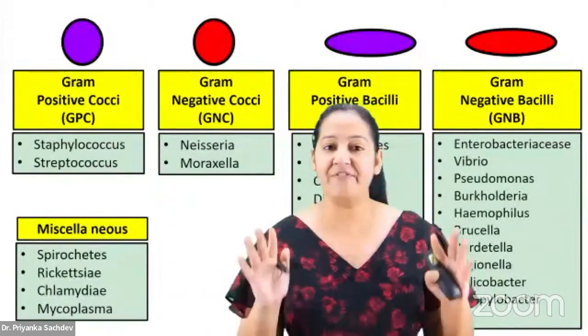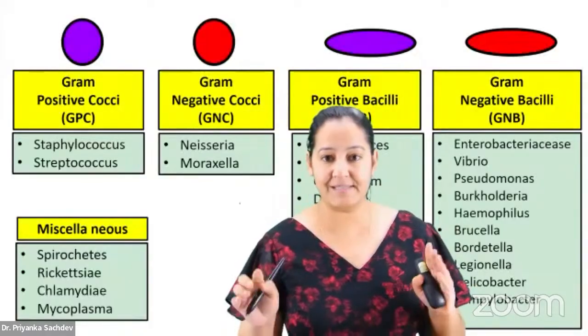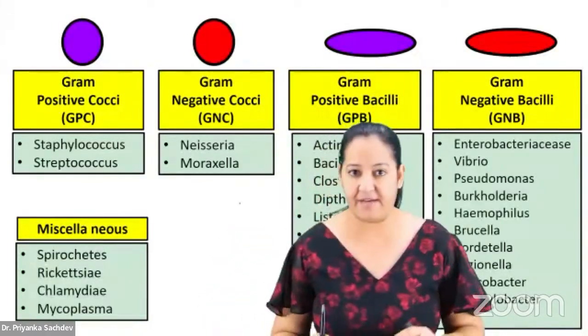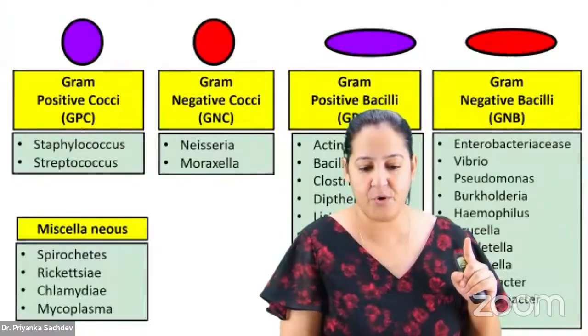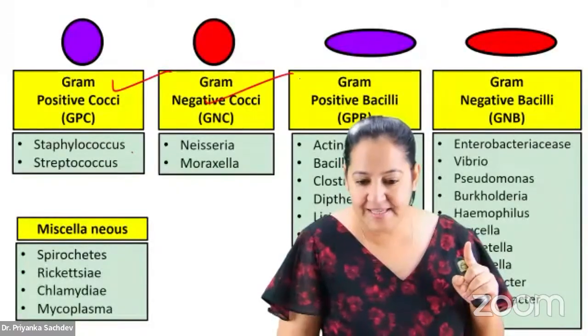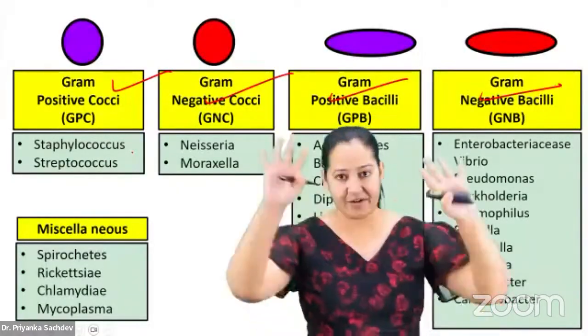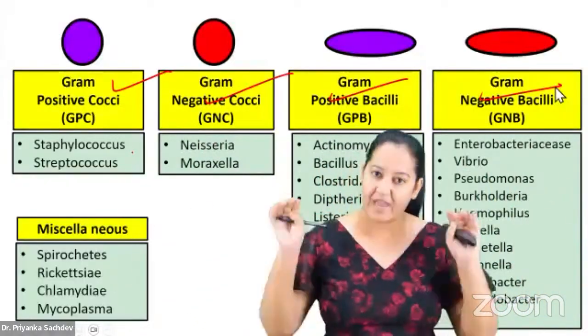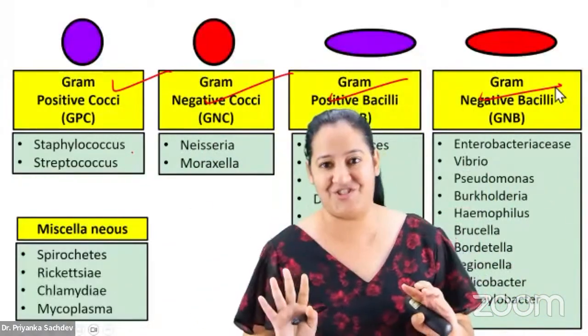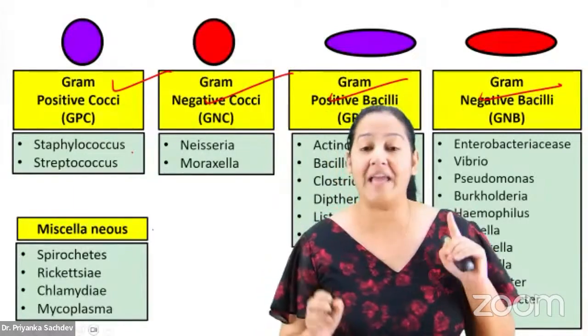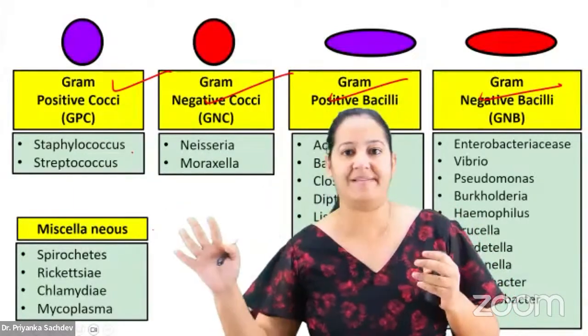So I guess everyone knows this classification. We have already discussed the classification of the bacteria: the gram-positive cocci, gram-negative cocci, gram-positive bacilli, and gram-negative bacilli. So we classify the bacteria in 4 categories. They are in front of you. We have already seen the classification in the last session. Now I will discuss the important bacteria from each category.